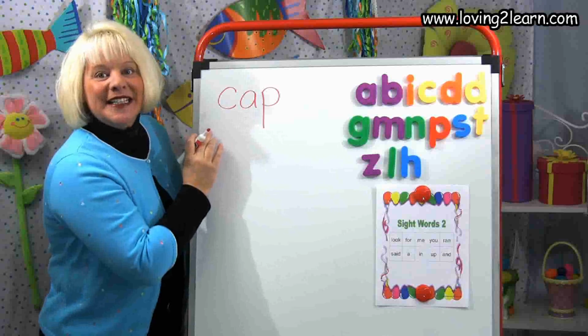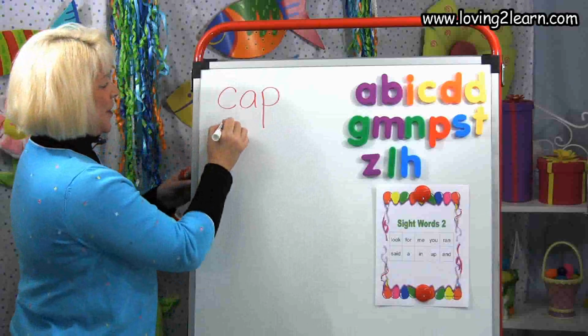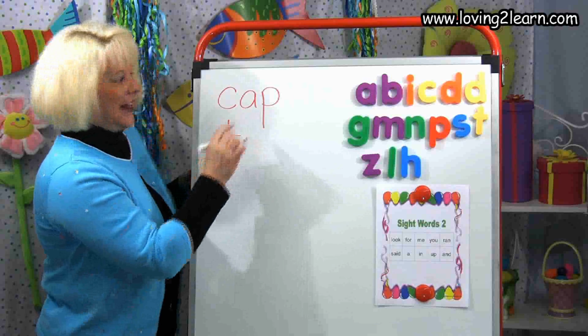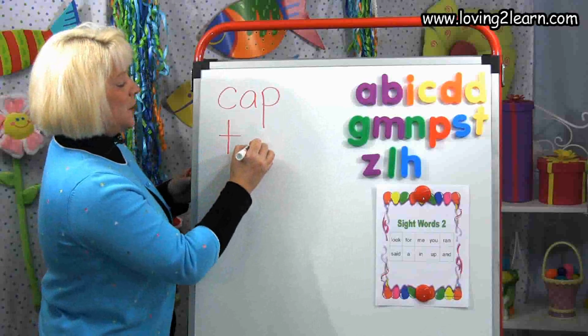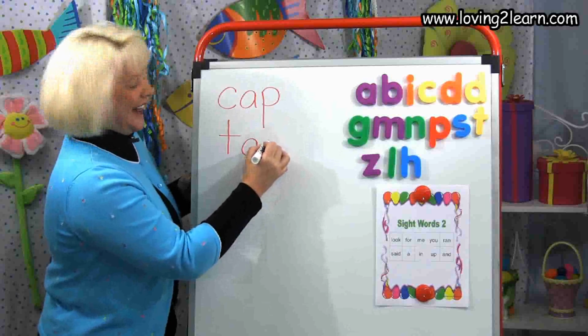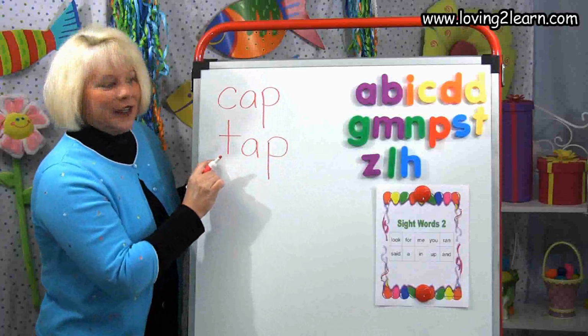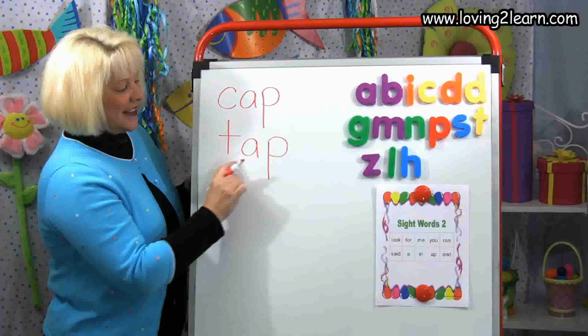Let's write the word tap. Tap. There's that T. Straight line down, cross in the middle. App. There's that AP again, that app chunk. Circle around, straight line down, and the p. Straight line down, circle on top. You just wrote the word tap. Read the words with me. Cap, tap,